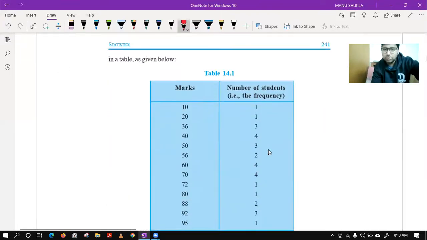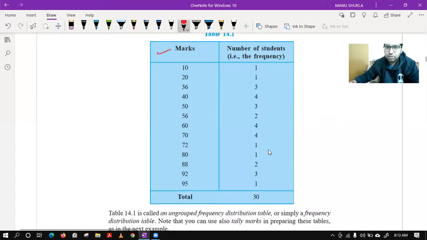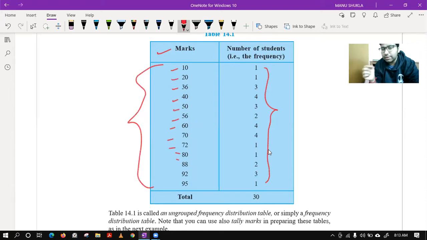See, so this way, as we have done, you can see they have made a column of marks. They have found that the marks that students have got are 10, 20, 36, 40, 50, 56, 60. These are the marks, and this is the frequency of those marks. So we were able to make the data which was 30 values this much compact. Now it is still easy to work upon this than that data. This kind of thing we call ungrouped frequency distribution.